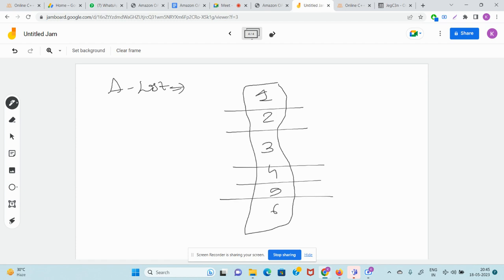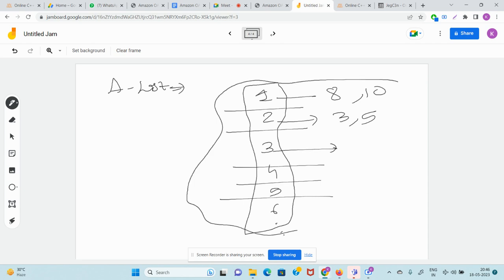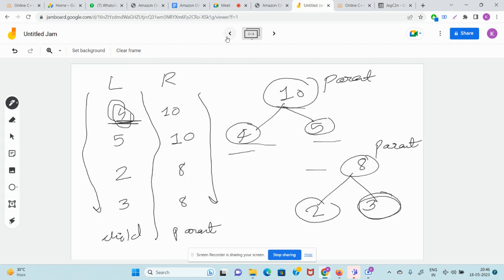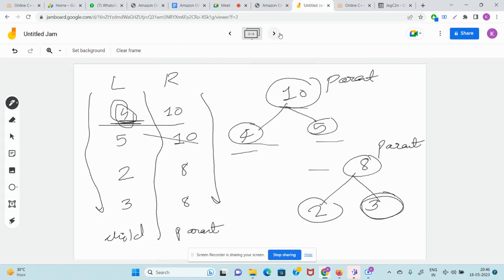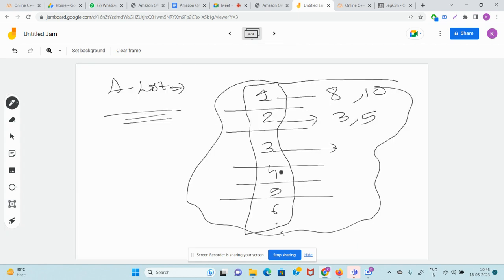Then what can you do? You can attach any element you want: 8, 10, 2, 3, 5. You can attach everything you want. So guys, this is the meaning of adjacency list. Whenever you see an element like 4 comma 10, what will you do in the adjacency list? You will go to the fourth element of the list and add a 10. It is just like a linked list, guys. You will add a 10 like this.